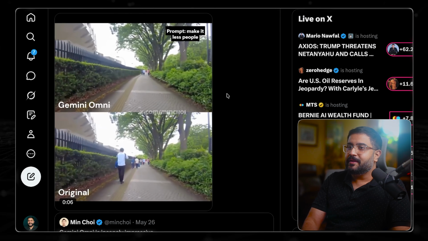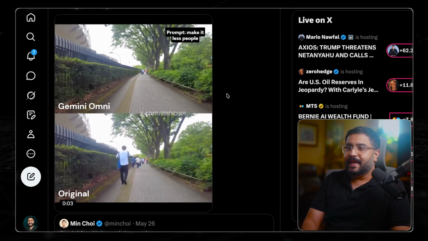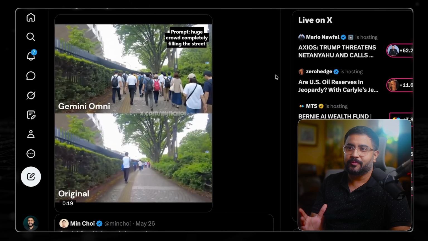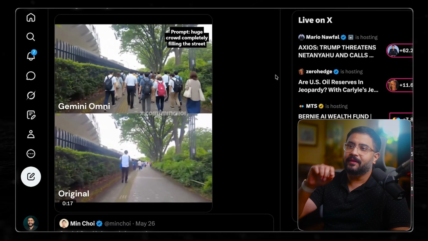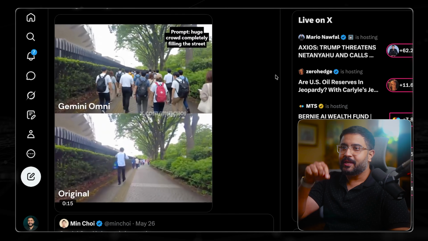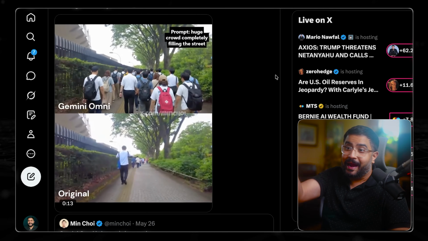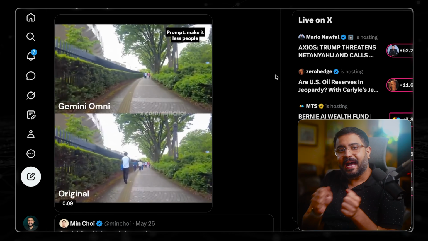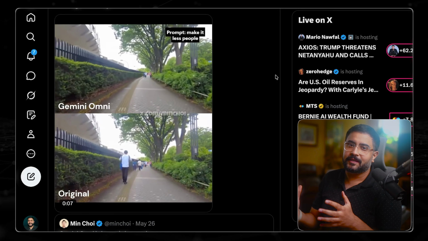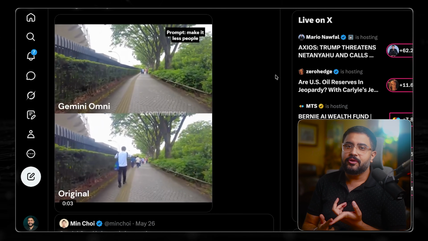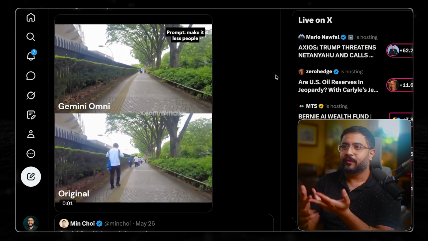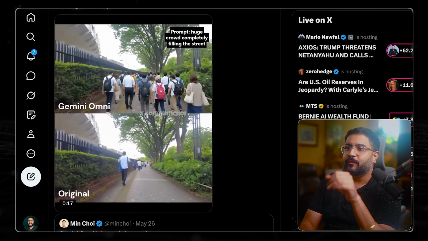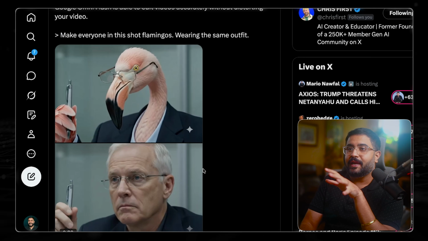The homie Min had another great example. Basically, it's like, make it have less people in it. Cool. You can remove the crowd very easily from shots that you're doing. All the painstaking things where you had to do segmentation, selection, remove folks or add folks, all of those things get a lot easier. So the kind of tasks that you would give to a visual effect compositing artist to do in Nuke or DaVinci Resolve or even something like After Effects, those are the kind of things that I would lean on Omni for. And gosh, is it good at people and character replacements.